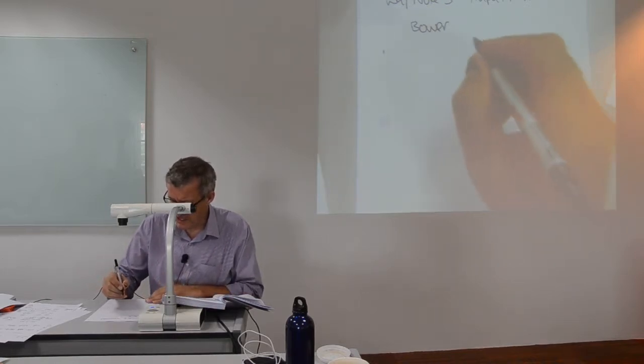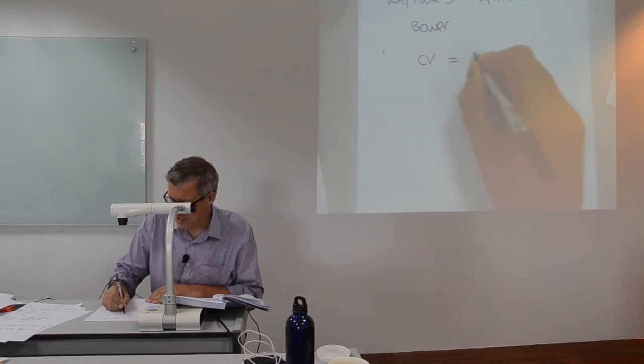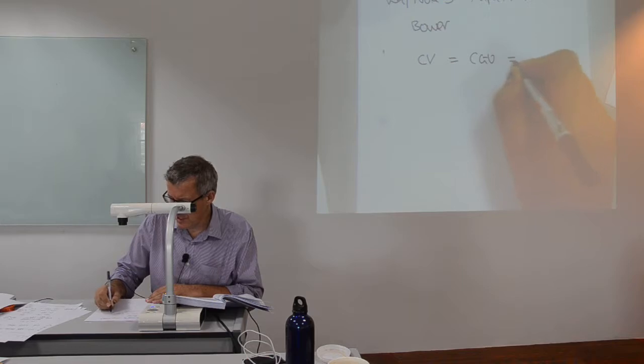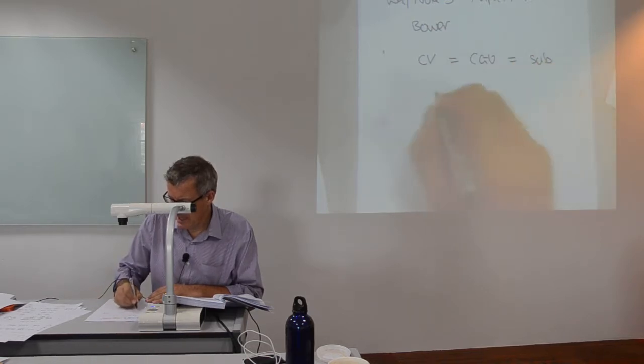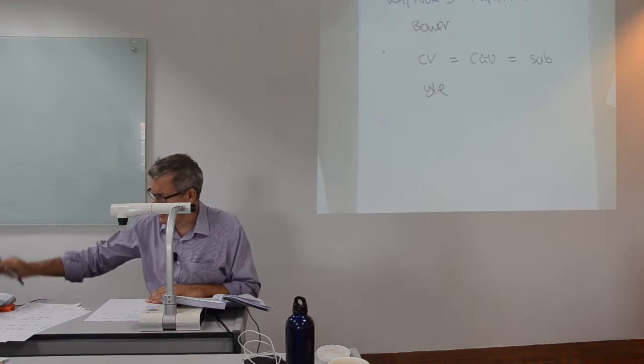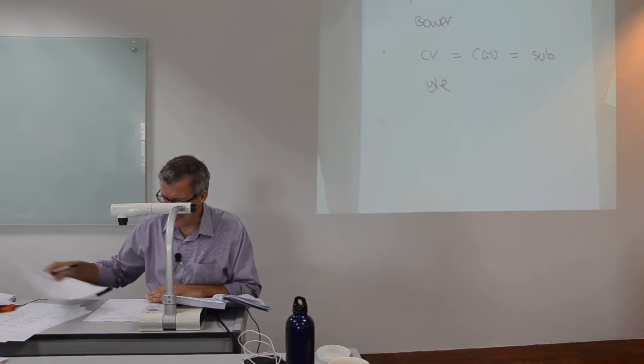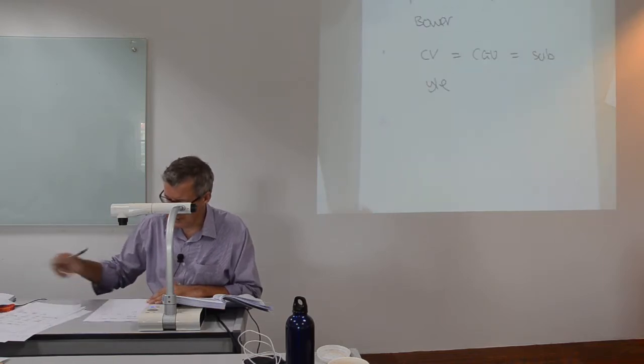Let's do BOA first. So the carrying value is the CGU, which is the subsidiary. I am BOA. I have year-end net assets of 968.